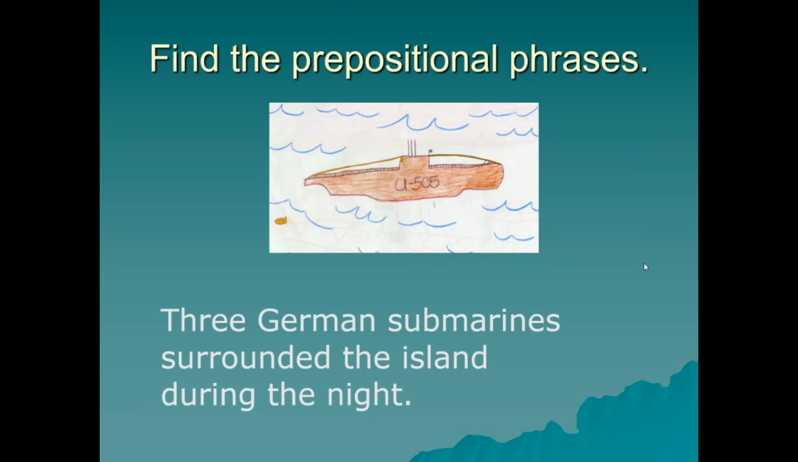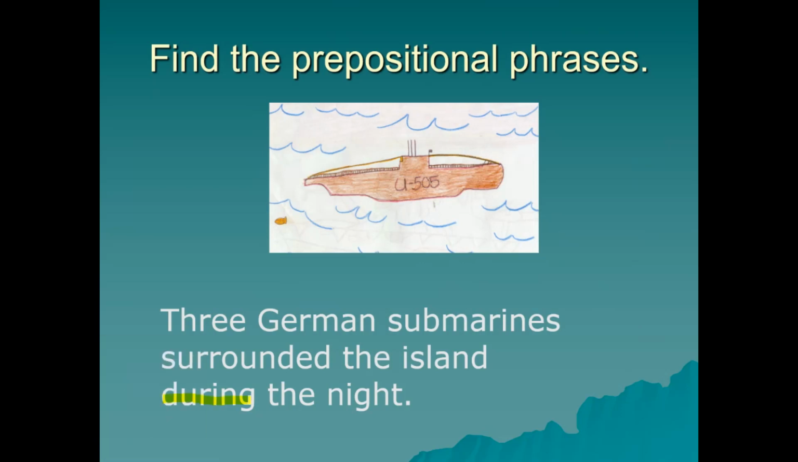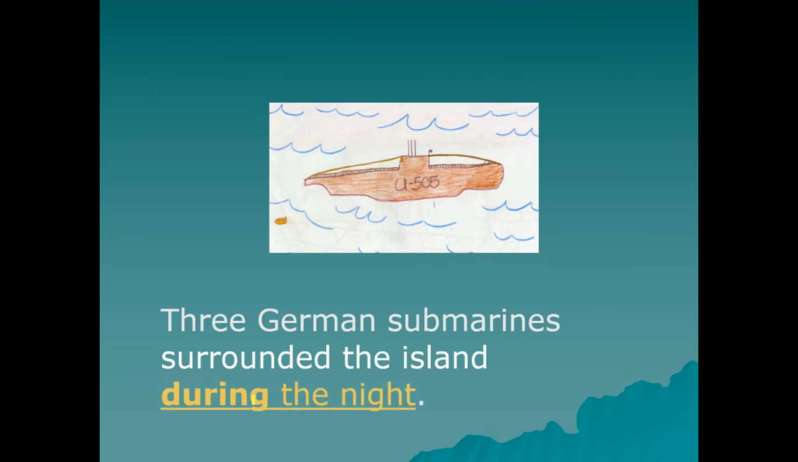Phrase, not 2 or 3 words. Three German submarines surrounded the islands during the night. Ma'am, I think surrounded during. Find the preposition first, and we will look at the phrase afterwards. During, ma'am. Very good. During, right? The word that follows it is the object of the preposition. During the night.